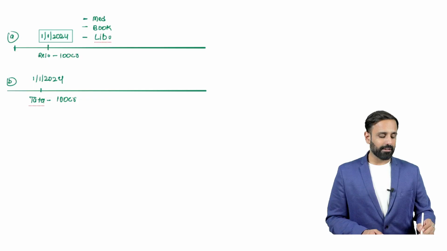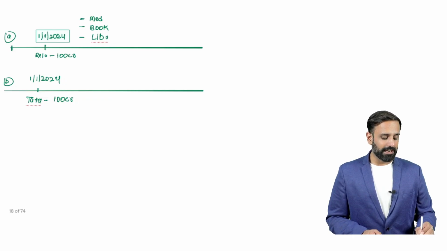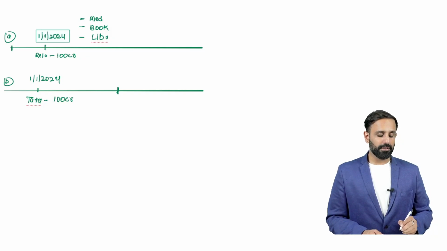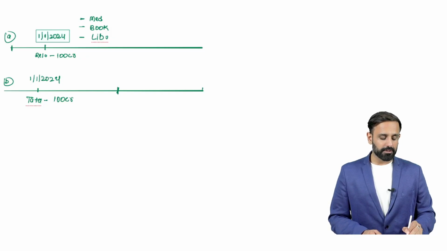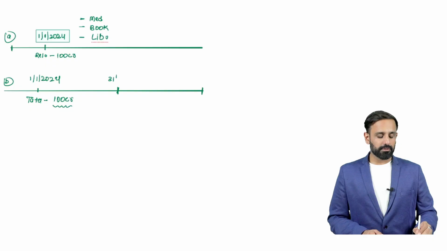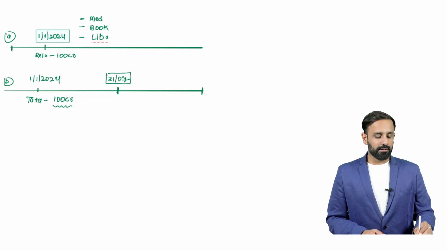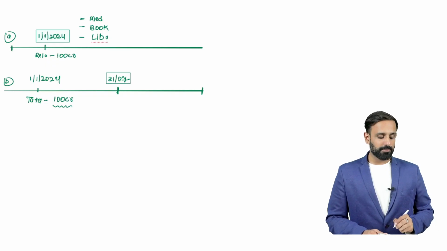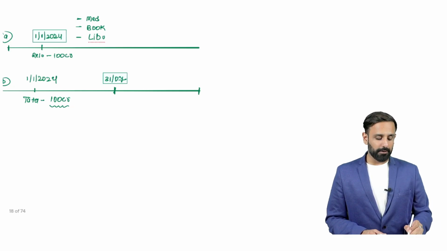Tata says you can use the first 50% amount of the 100 crore after 31st July. They are saying that the 50% of the donation amount, which is going to be 50 crore, can be used after 31st July and before 31st December.